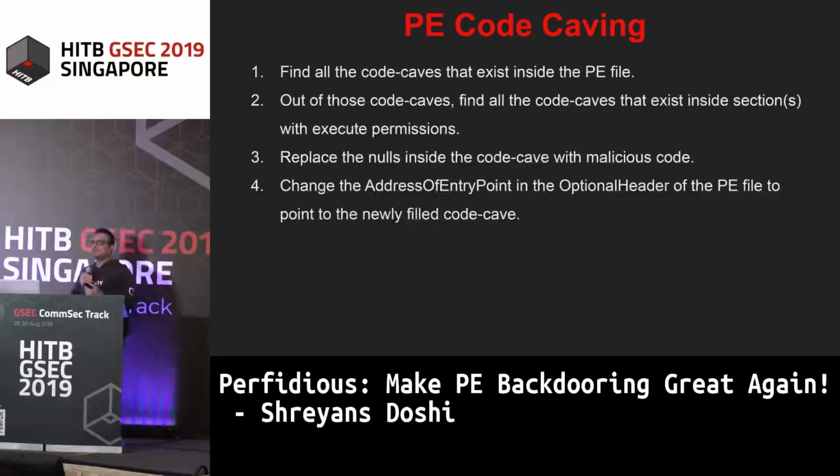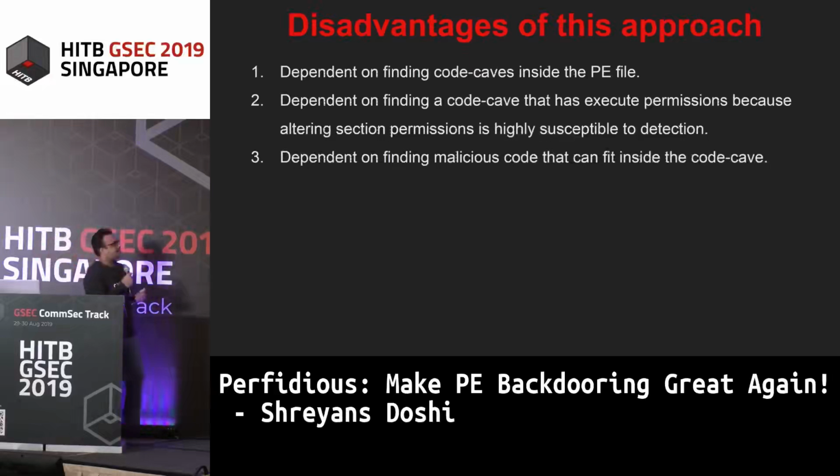But we cannot just find these code caves and inject code into them. We need to make sure that the code caves exist inside a section that has execute permissions. That is a task that is really difficult because it varies from binary to binary, right? Binary one may have code caves present inside the text section that can fit our malicious code. Binary two may not. So this technique does not work every time, right? Also, like I said, the disadvantages are that finding code caves inside the PE files is really difficult, and finding a code cave that has execute permissions and can fit your malicious code is even more difficult.